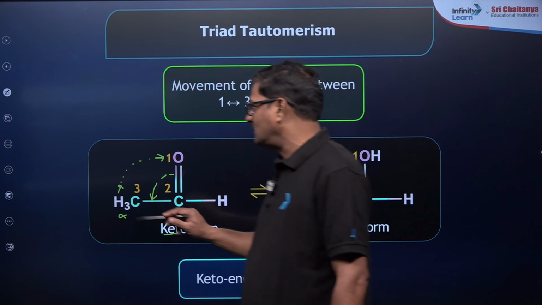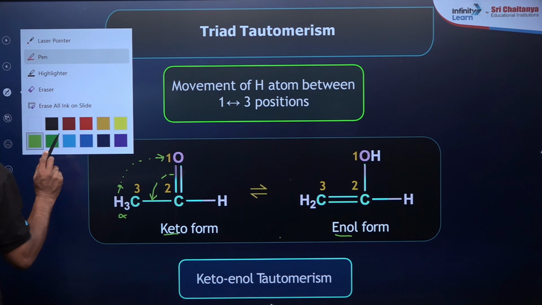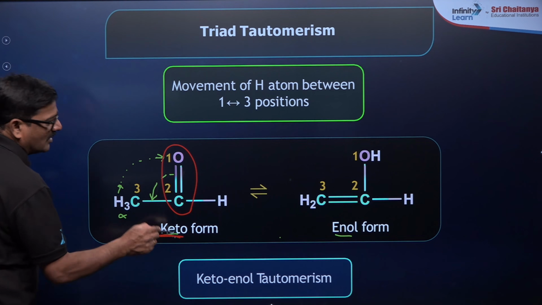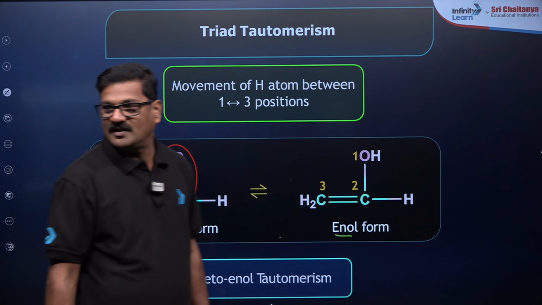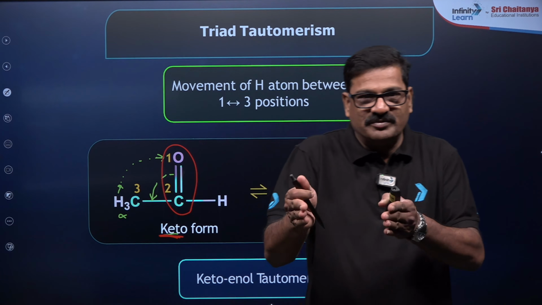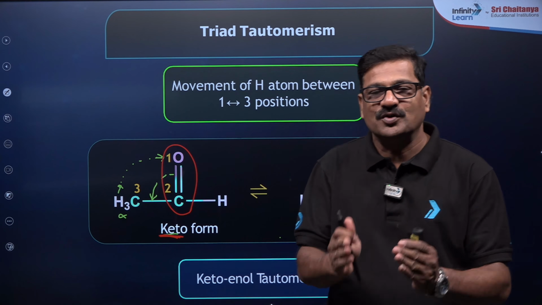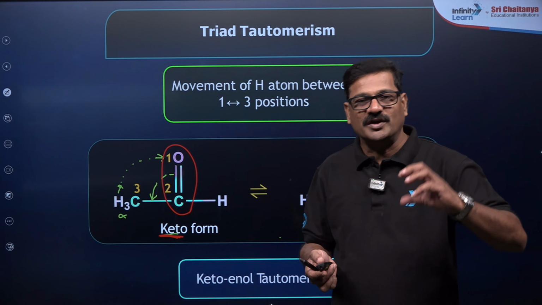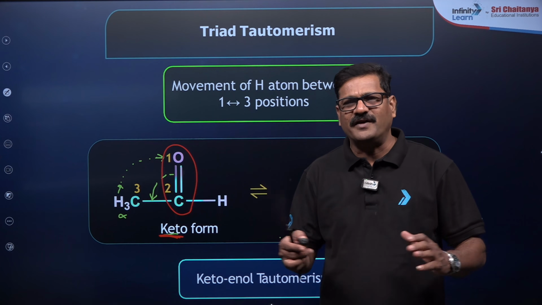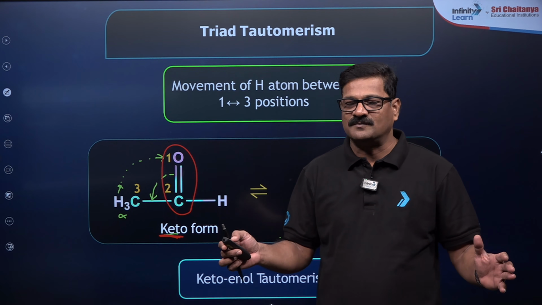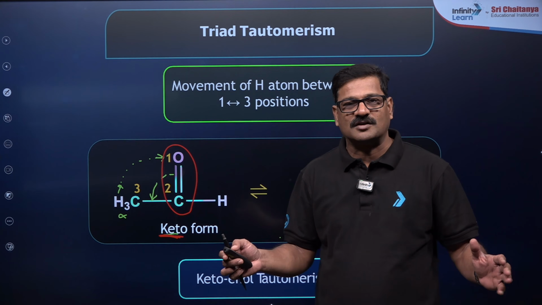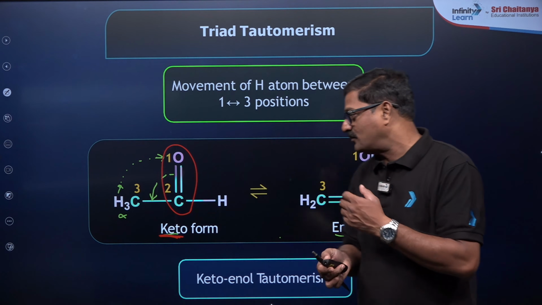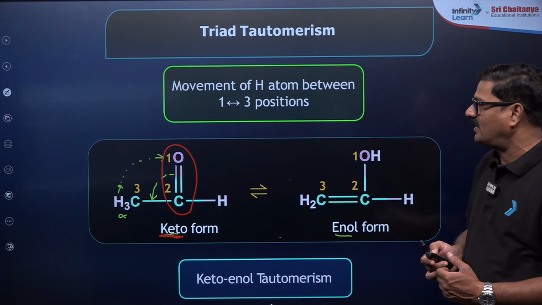The double bond is in the keto form, however it is an aldehyde group. So there is an equilibrium between the keto form and the enol form. This is what is called keto-enol tautomerism. You have various types of tautomerism, but keto-enol tautomerism is the most important, and we will discuss keto-enol tautomerism.